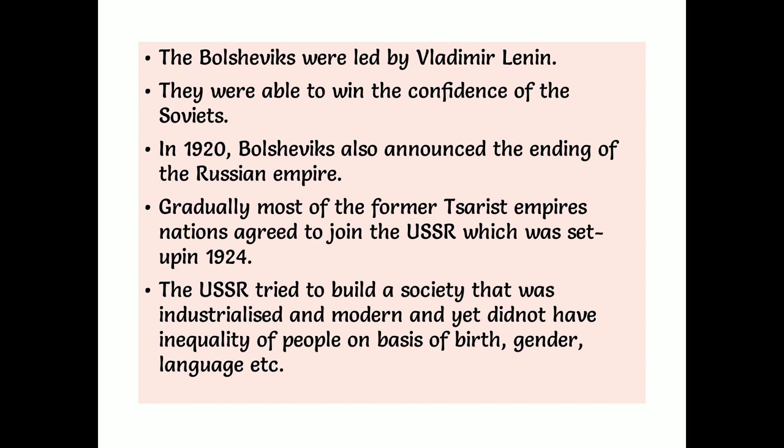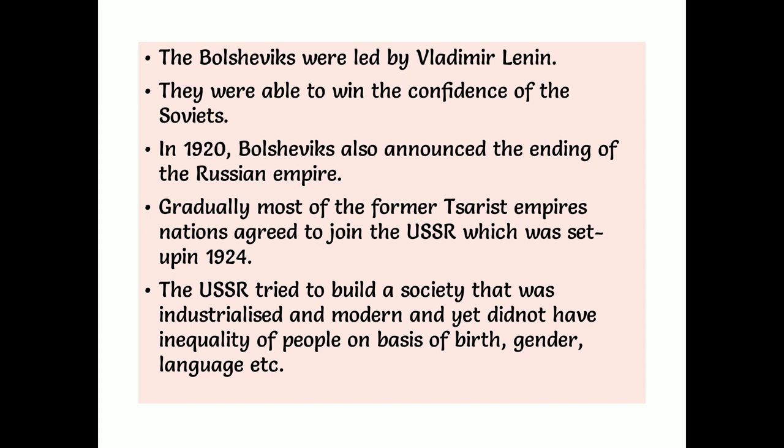When it was formed, it comprised almost 32 republics. 32 countries came together and formed one union, which is called the USSR, Union of Soviet Socialist Republics. What is it called, children? Union of Soviet Socialist Republics. This was formed under the leadership of Lenin in the year 1924 only.